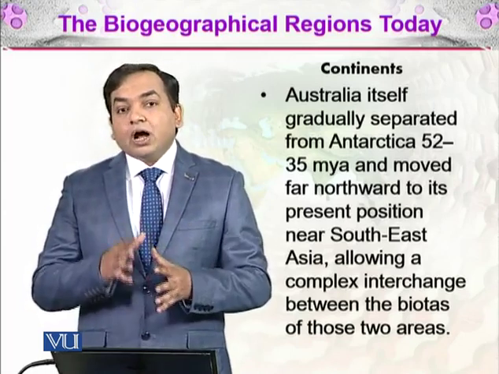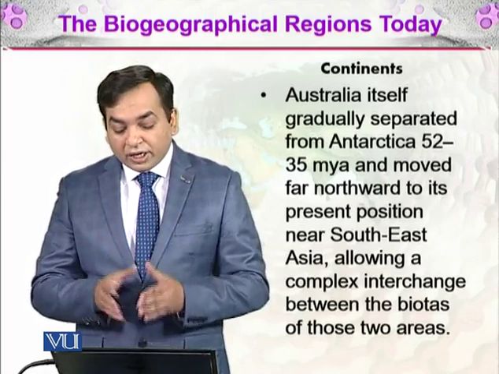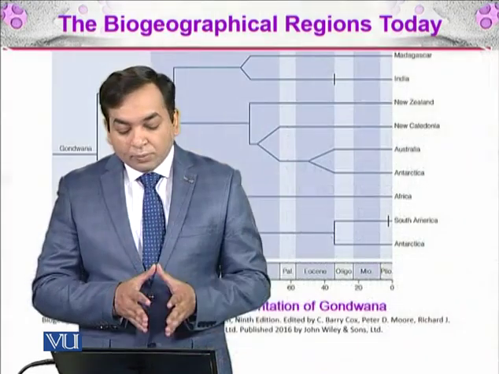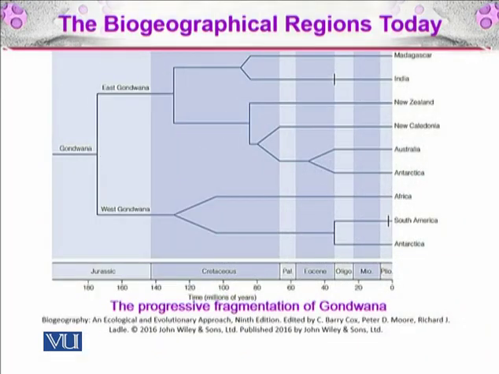So this is how the continents were formed, and here you can see the whole fragmentation of Gondwana. First, Gondwana was divided into East Gondwana and West Gondwana. East Gondwana has Madagascar, India, New Zealand, New Caledonia, Australia, and Antarctica. And the most later is the separation of Australia and Antarctica. On the West Gondwana, you can see Africa, South America, and Antarctica.